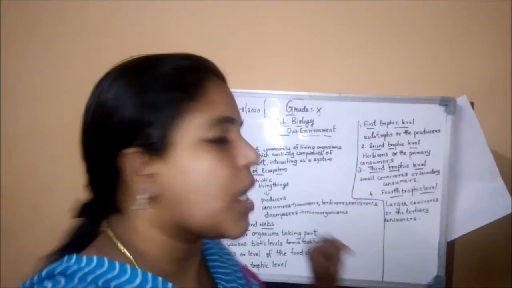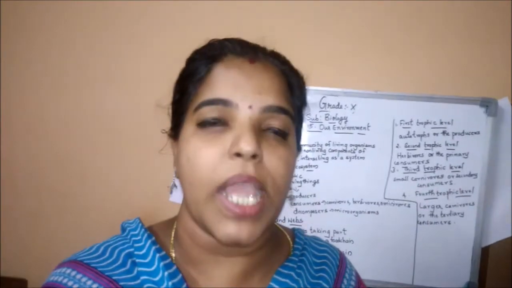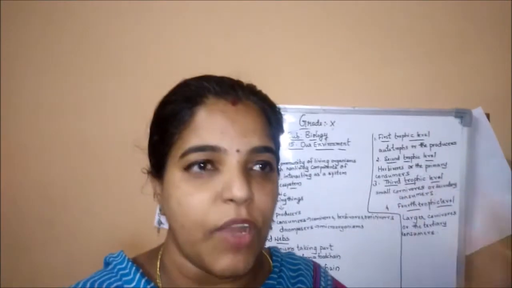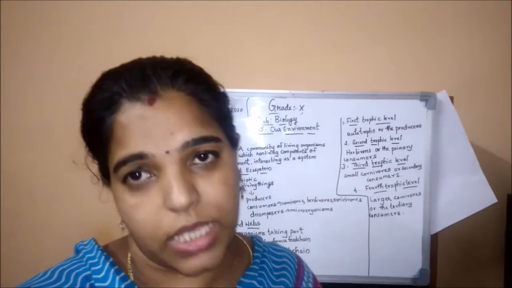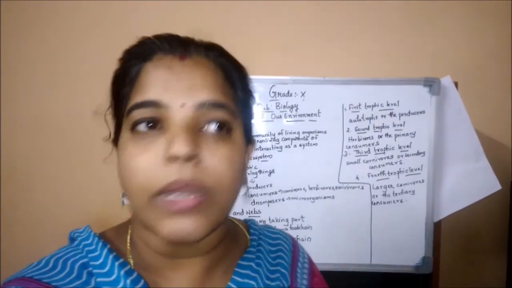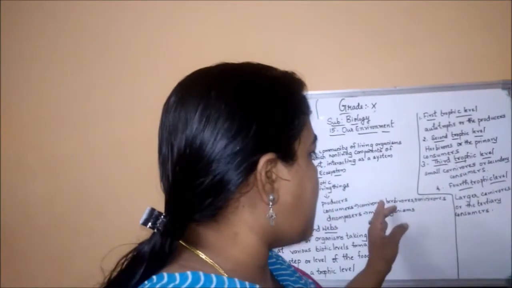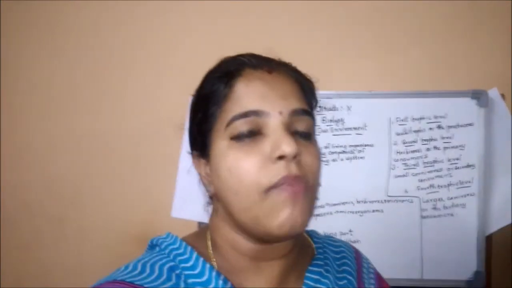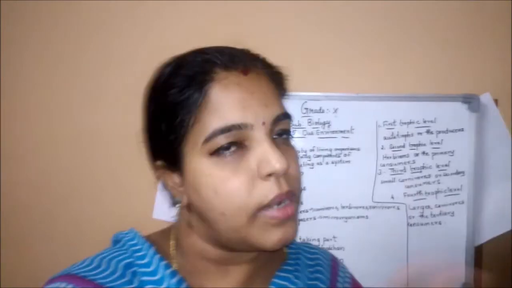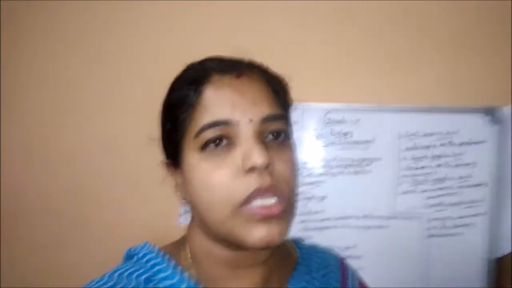Next, carnivorous means flesh-eating animals, for example lion and tiger. The tiger will feed on deer or some other organism. They will not feed on grass. The cow will feed only on grass. Omnivorous means both: they feed on both flesh and plant products. I hope you are clear about carnivorous and herbivorous.